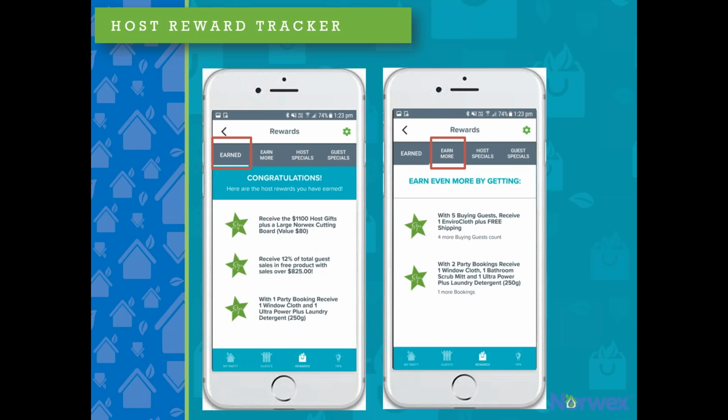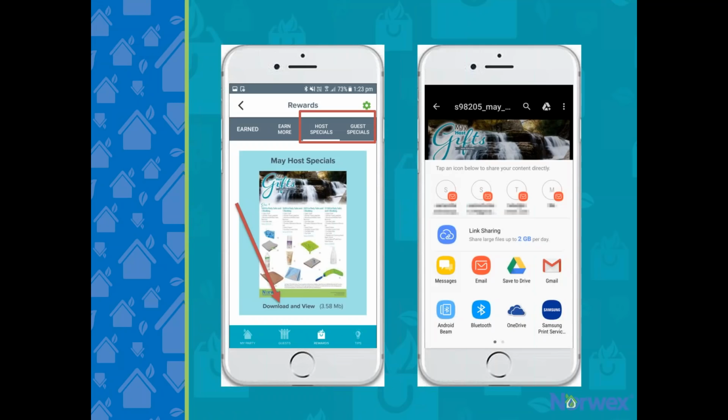Next, let's have a look at the host and the guest specials. Still in the same rewards page, you just click along these ones here to get to the different ones, or you can swipe to get to the different pages. The flyers are always on hand for your hosts as well. You can simply download and share from your device, and it's available as a consultant or as a host, so you both have access to that, and you can choose how you want to share them.